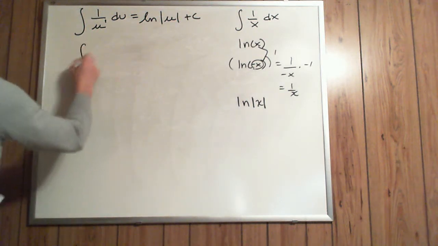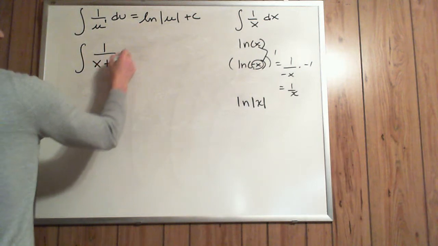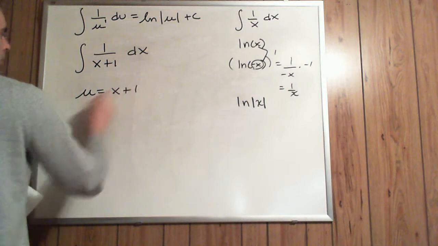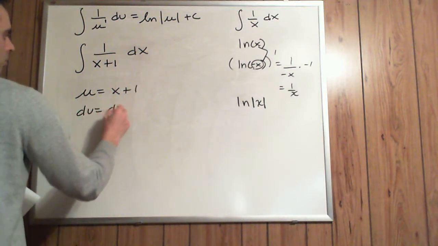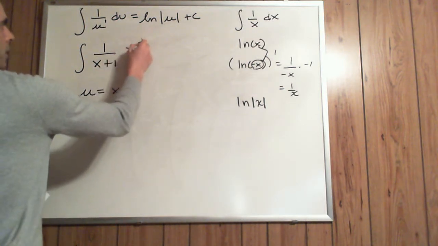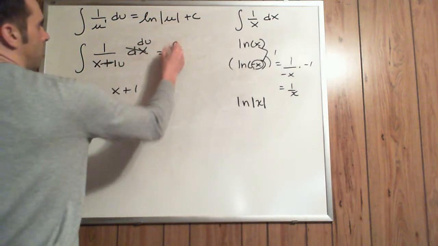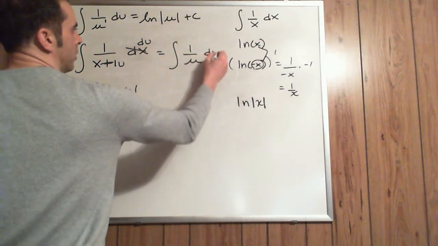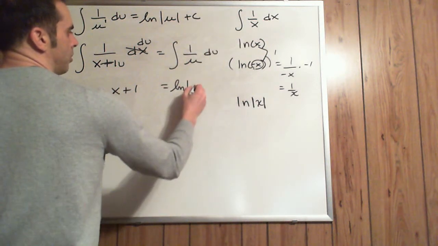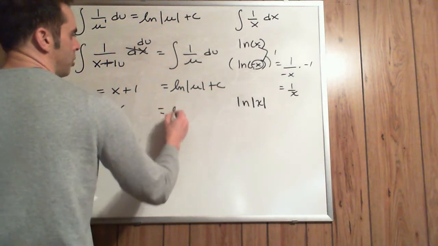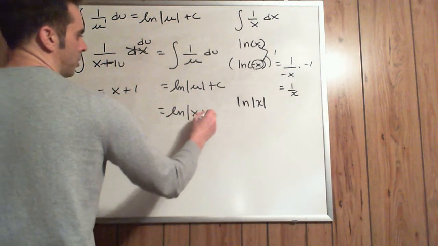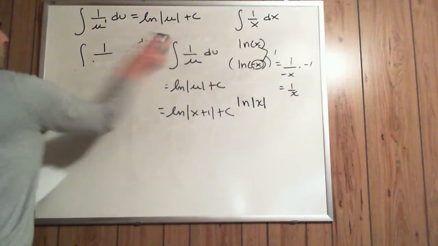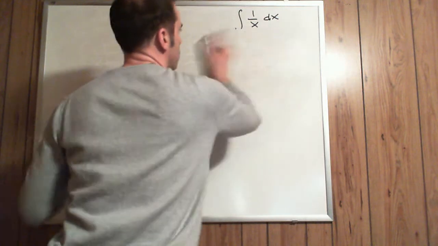The indefinite integral of 1 over x plus 1 dx. If you choose the u to be the bottom now, x plus 1, du would be equal to 1 dx. This would become the du, this would become the u. So this would be equal to the indefinite integral of 1 over u du, which equals the ln of the absolute value of u plus c, which equals the ln of the absolute value of x plus 1 plus c.